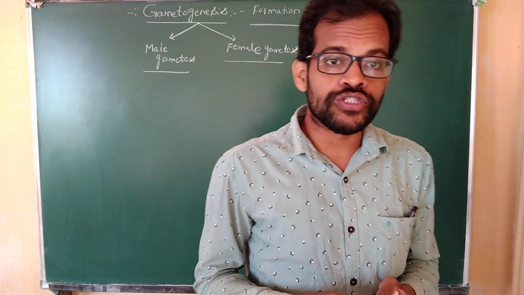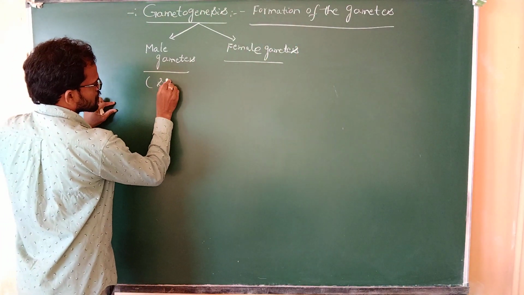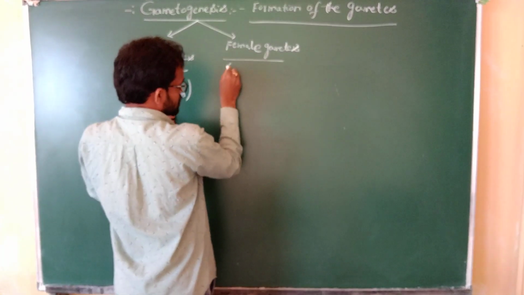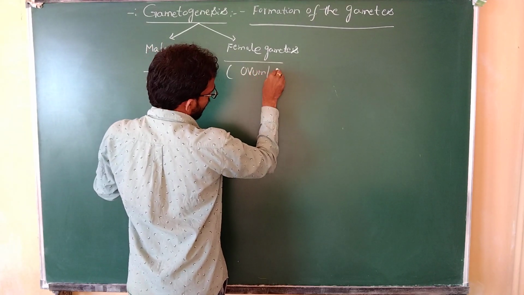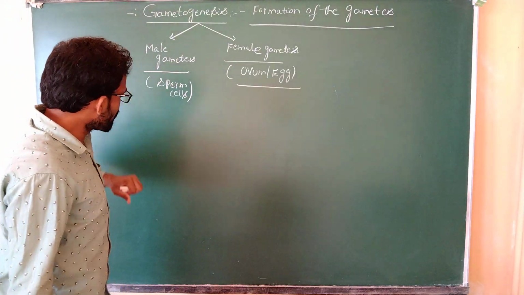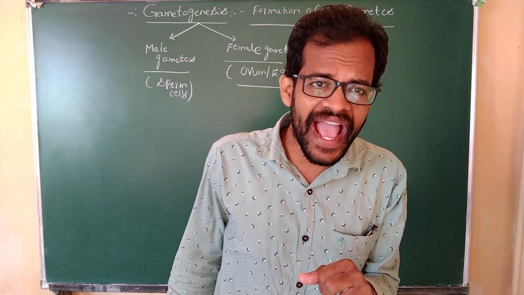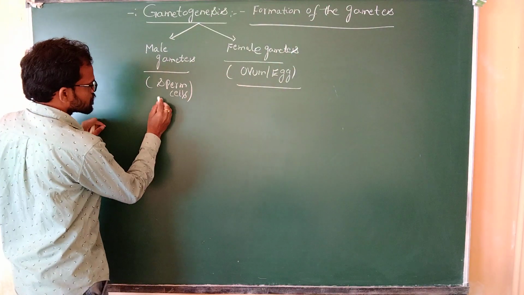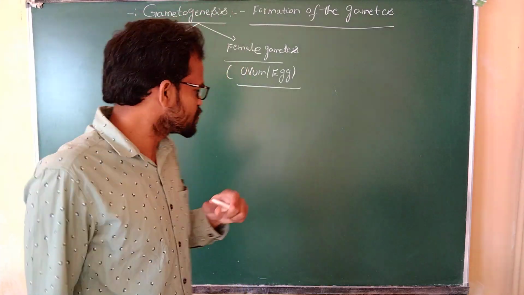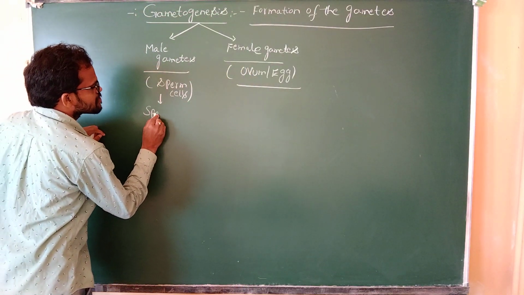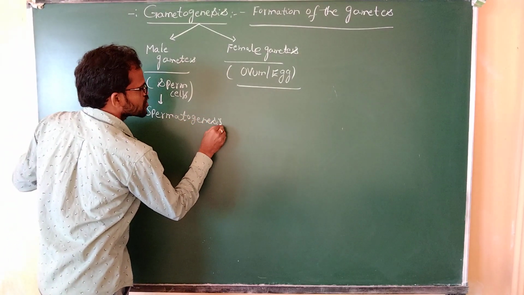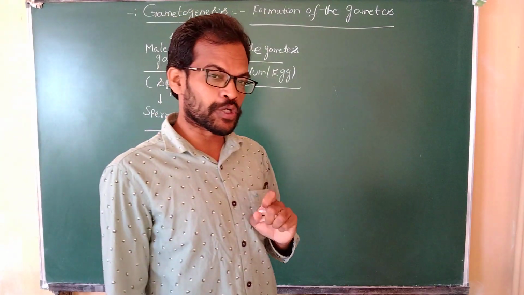The male gametes are also known as sperm cells. The female gametes are also known as the ovum or egg. The formation of the male gametes is known as spermatogenesis.